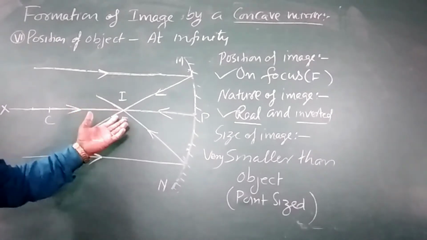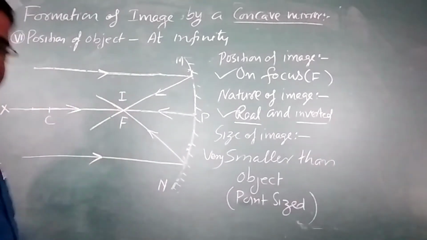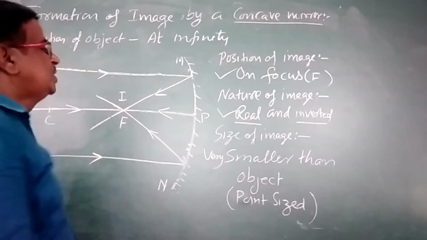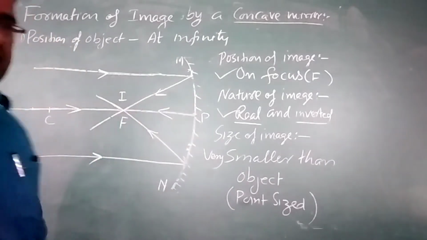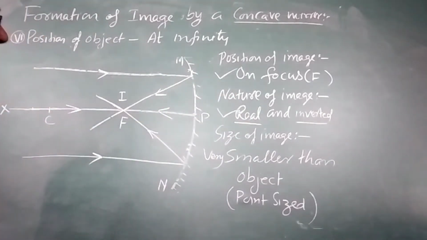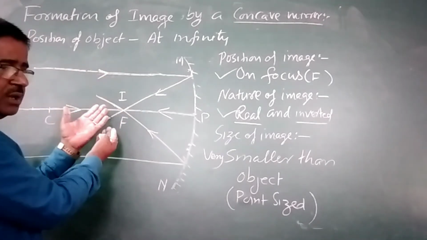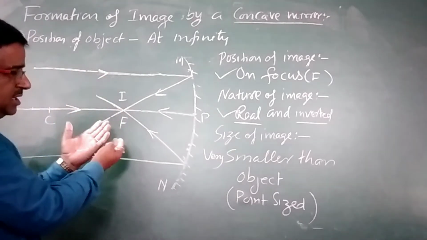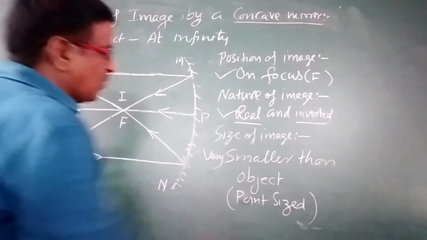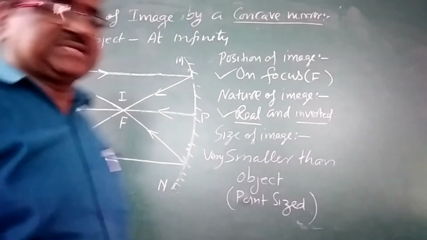Nature is real because it is made due to the actual intersection of reflected light rays. So it is real, and real is always inverted. So we have written here real and inverted. Now come to size. Size is invisible. You cannot see this. It is point size. So it is very much smaller than the object, or we can say it is point sized.